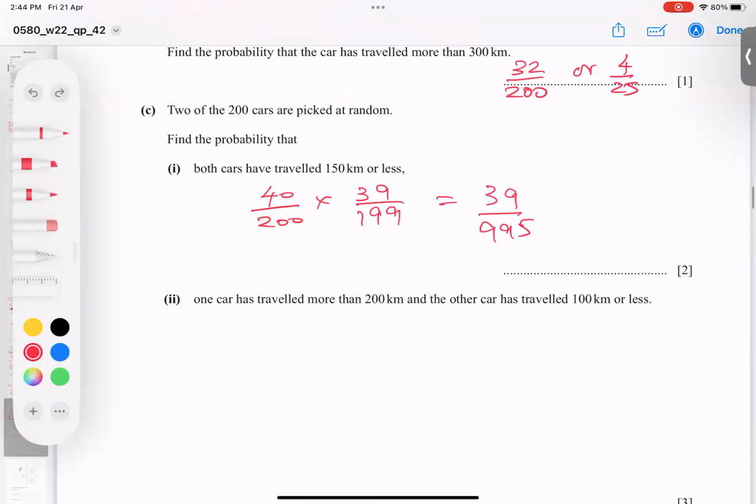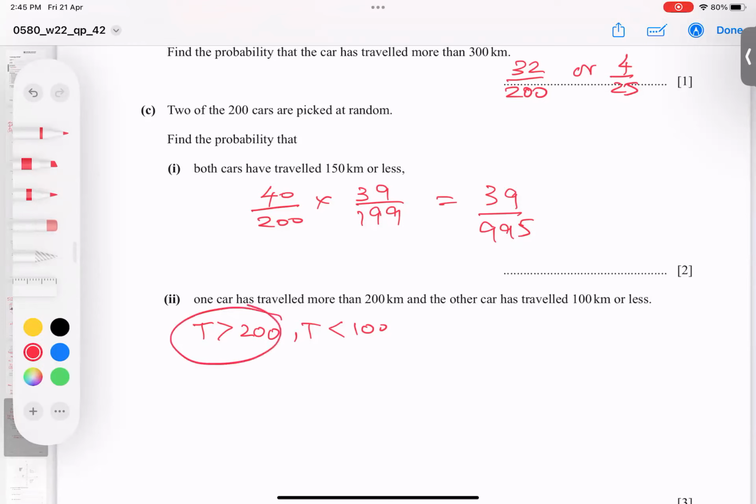Okay, but one car has traveled more than 200, and the other car has traveled 100 or less. More than 200 and less than 100. So there are two possibilities.